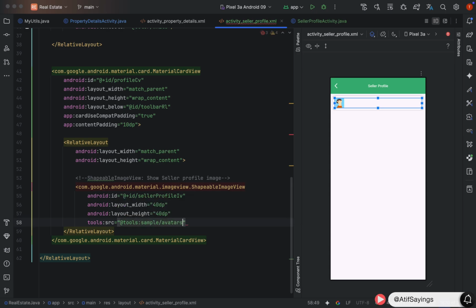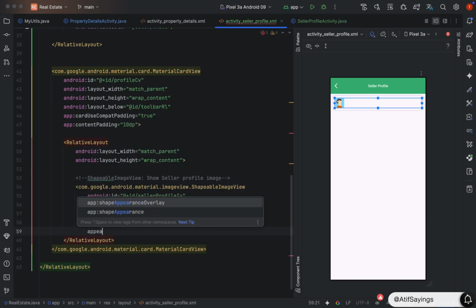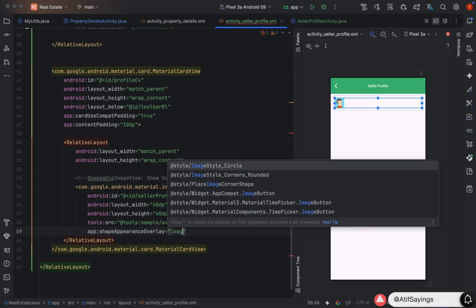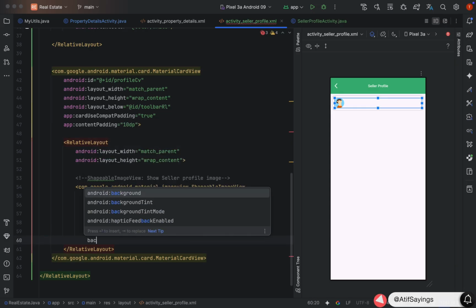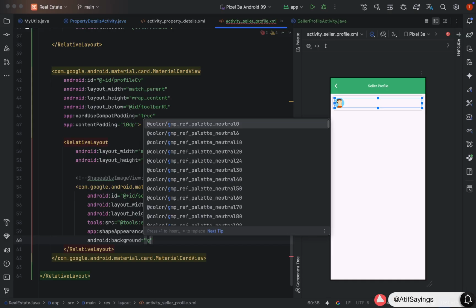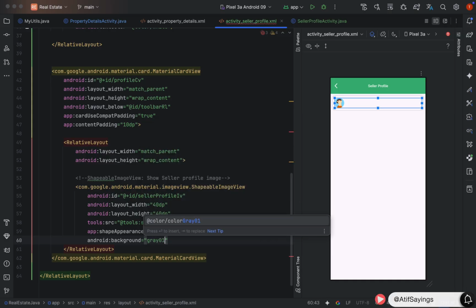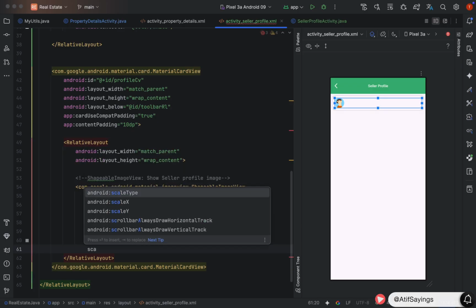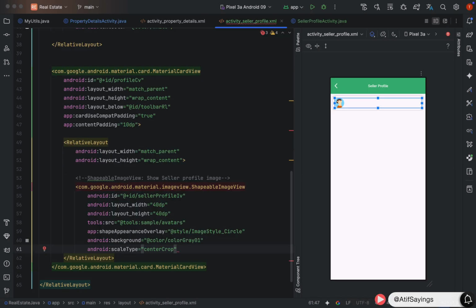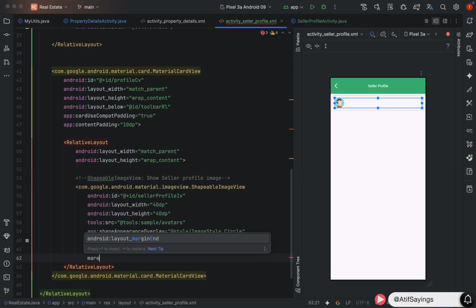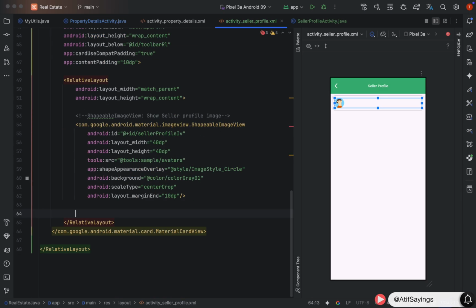As a value, we will pass add tools sample avatars. Now let's format the shape of the image view to the circle. For that, we will use the property shape appearance overlay and apply the style that is available in styles.xml with name image style circle. Background color of this image view will be color gray 01, which is available in colors.xml file. Scale type of this image view will be center crop and margin from end will be 10 dp. That's it for the image view.